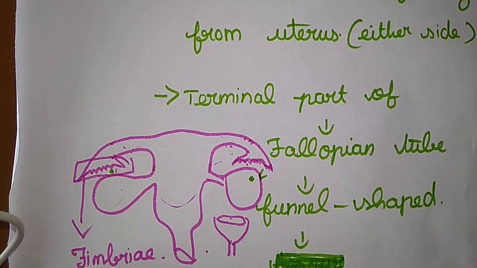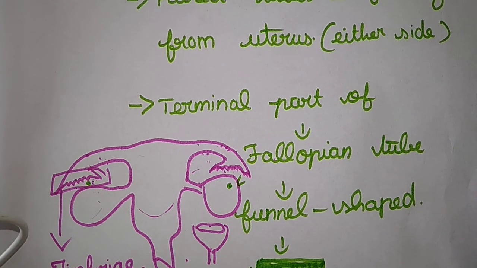Okay, so that's it for the fallopian tube. I hope you have understood what a fallopian tube is. In the next video we are going to discuss two parts, the vagina and the next one is the uterus. Okay, this is the second one.